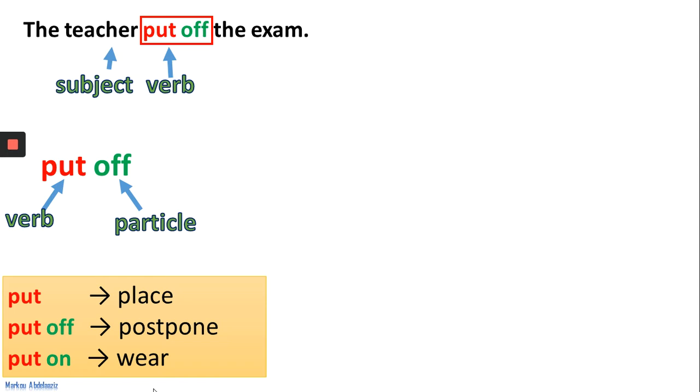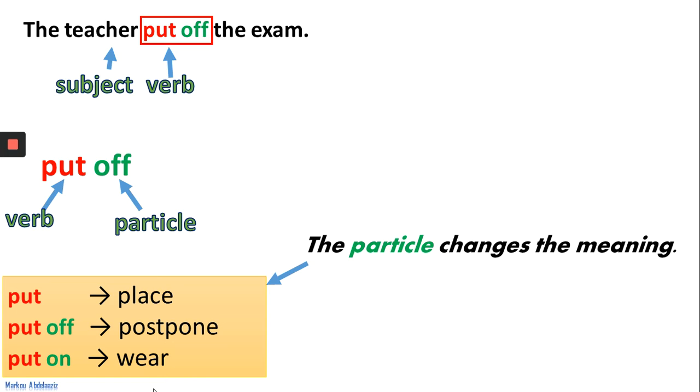But when put is associated with another preposition or an adverb, the meaning may change. For example, put off does not mean putting in a place, but it means postpone. And we have put on, which means wear. So the particle changed the meaning.